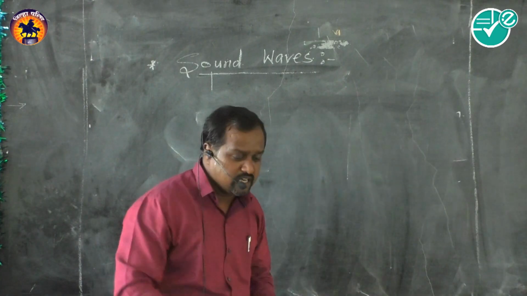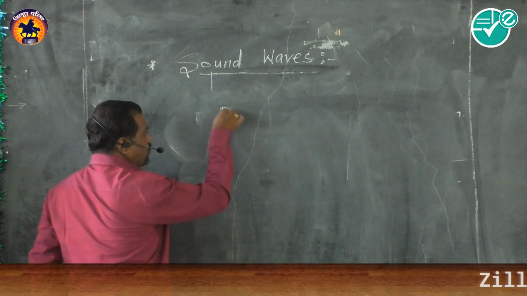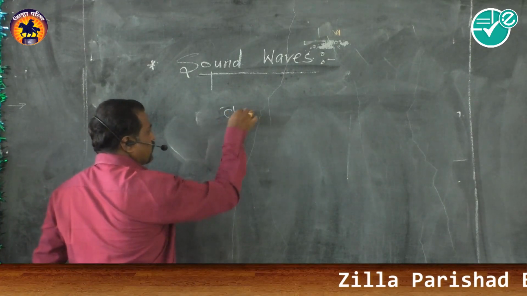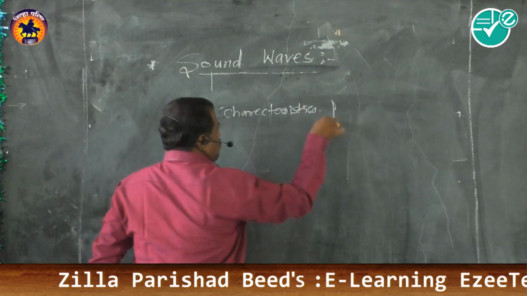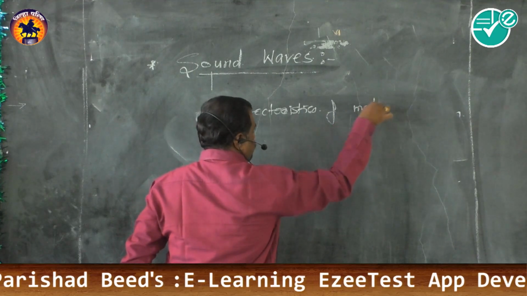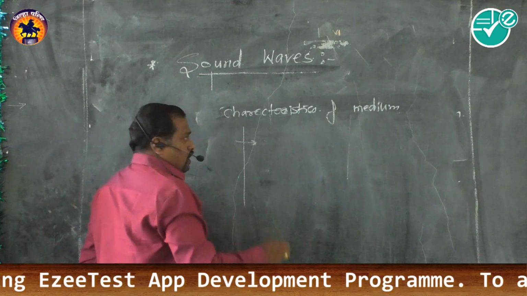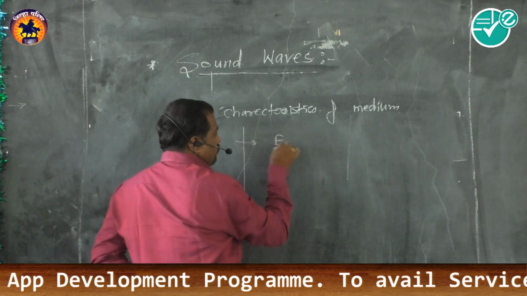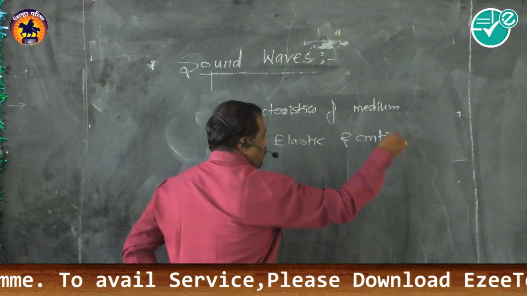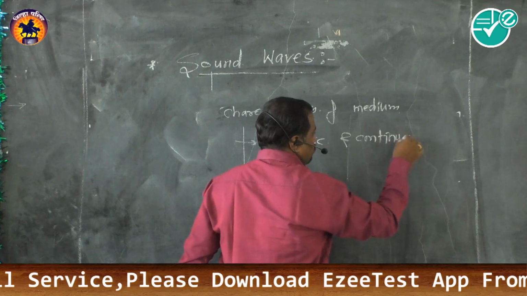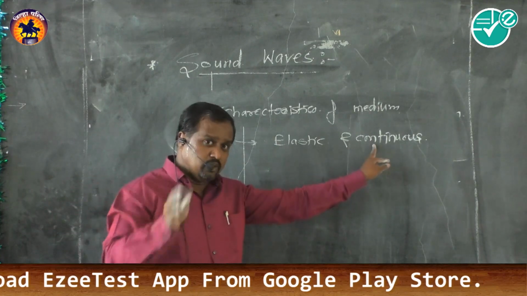What kind of medium is necessary? So, properties of medium. Medium should have some properties or characteristics, we can say. There are three properties of medium. First, medium should be elastic in nature, elastic and continuous. Continuous in nature. Obviously, continuous, you get it.